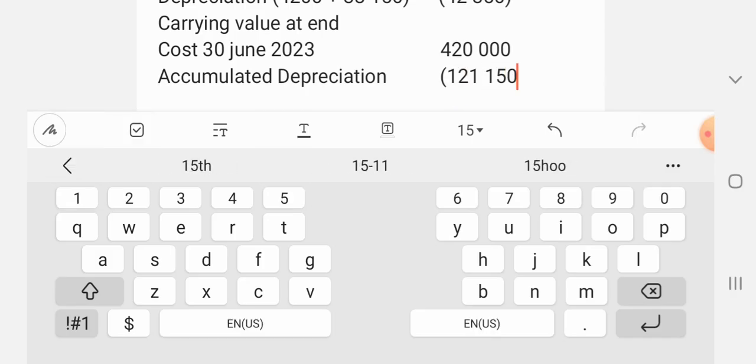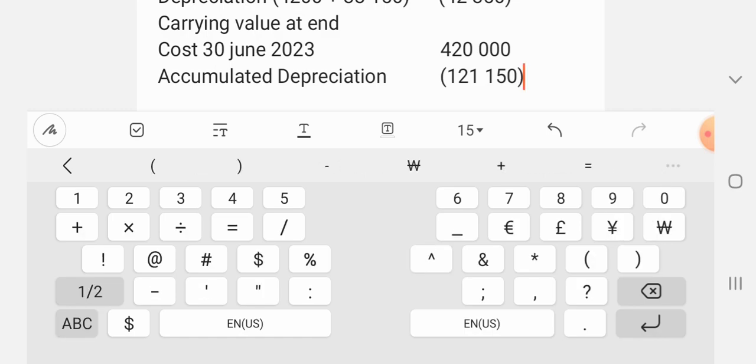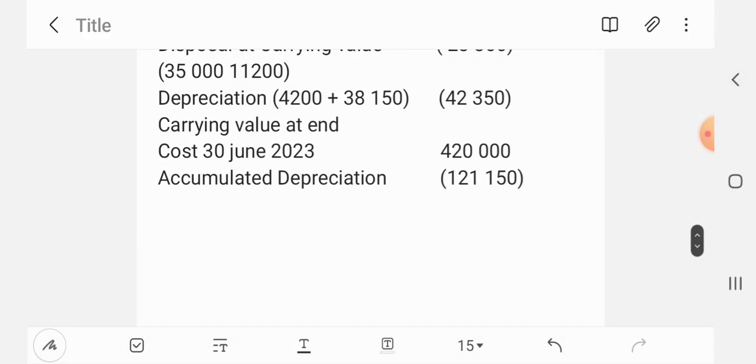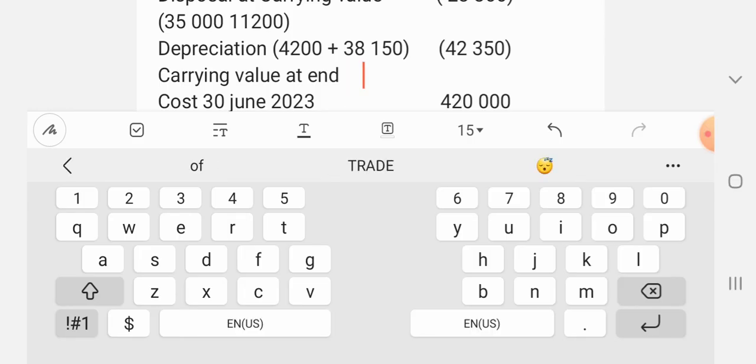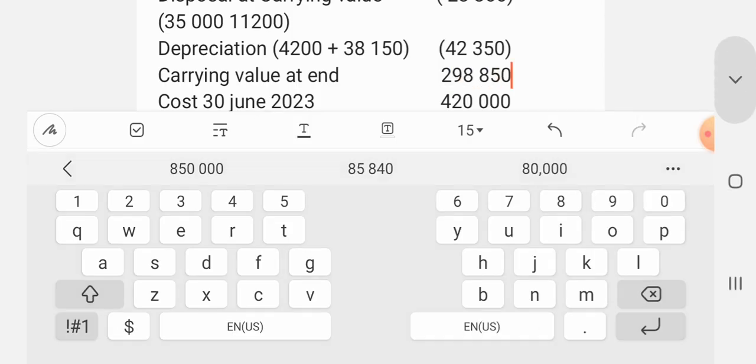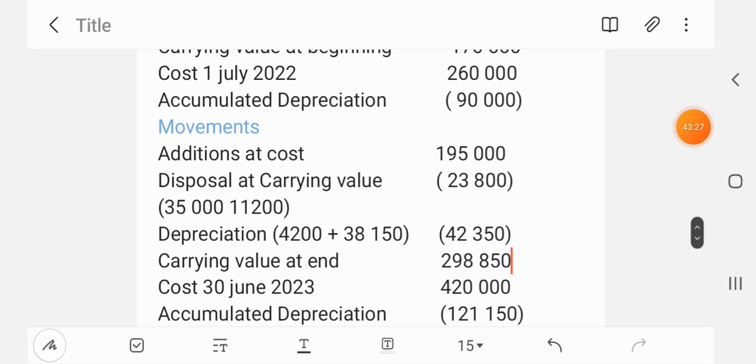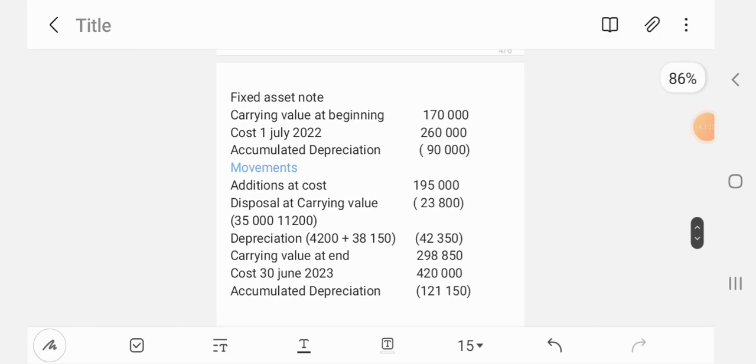So guys, when you sell an asset, you have to take off its cost and its accumulated depreciation from the books. So the accumulated depreciation of the asset that has been sold needs to be taken out completely. So we say 420,000 cost at the end minus the accumulated depreciation. That will give us 298,850. So that is how you do this fixed asset note.